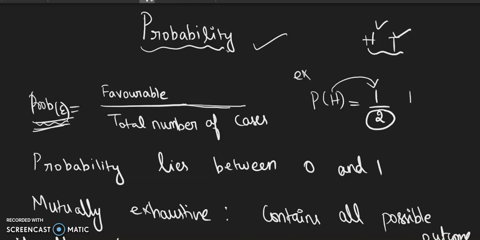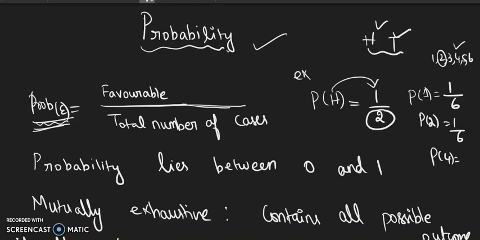For example, I am throwing a dice. What is the probability of getting a number 1? When we throw a dice, how many values we have? 1, 2, 3, 4, 5, 6. Right? So total we have 6. Out of that, I want probability of getting the number 1. It's 1 by 6. Similarly, probability of getting the number 2. There is only one value, right? So 1 by 6. What is the probability of getting number 4? It is where there is only one 4. So 4 by 6. So this is how we will write a probability of an event.